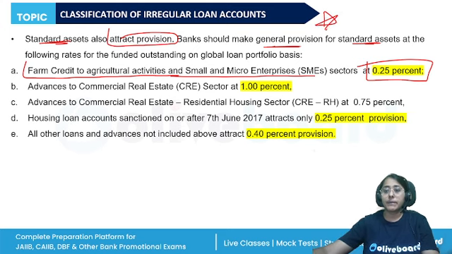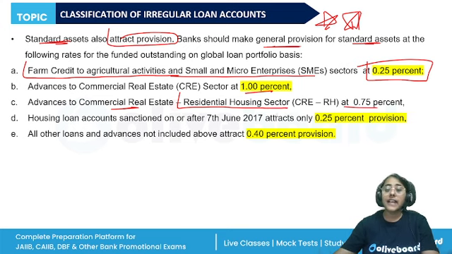Again, this is very important. Direct questions will be asked. What is the provisioning requirement for the advances to the commercial real estate sector? 1%. Provisioning for the advances to the commercial real estate sector, residential housing sector, 0.75%.